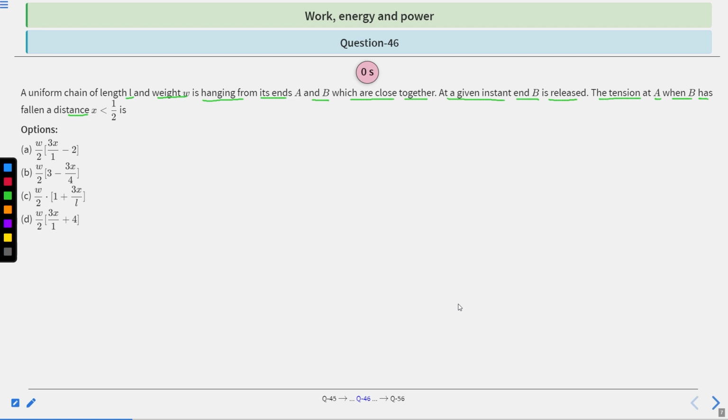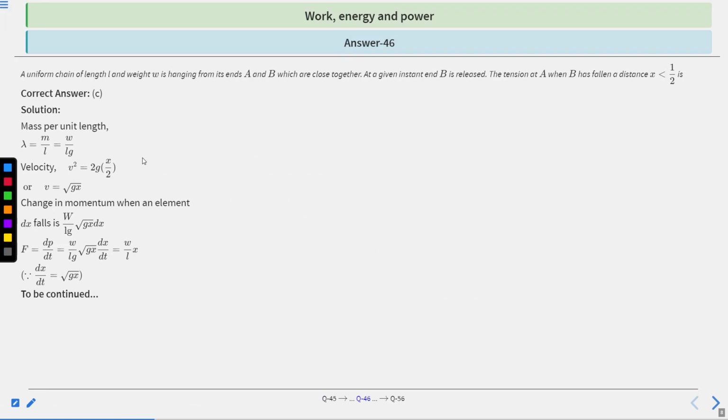Let's find a solution. So we know mass per unit length lambda is equal to m by L, which is equal to W divided by Lg. And velocity v square equal to 2g times x by 2.